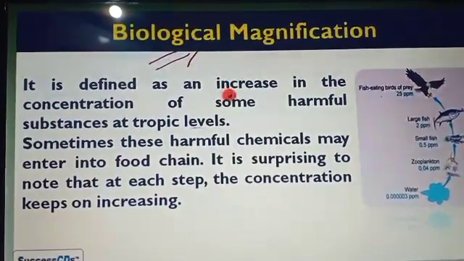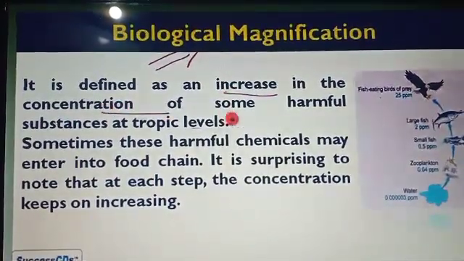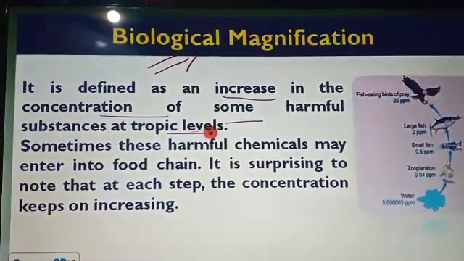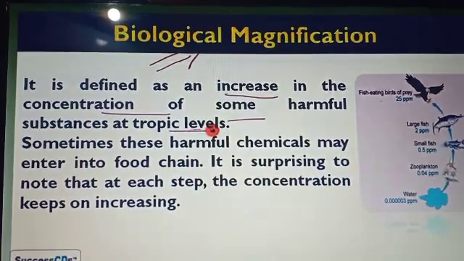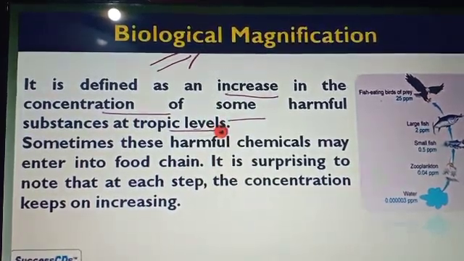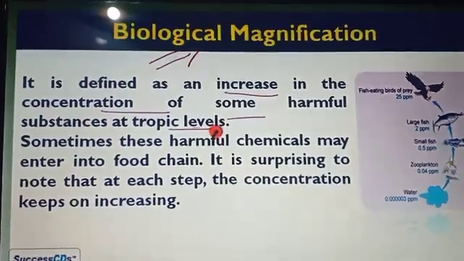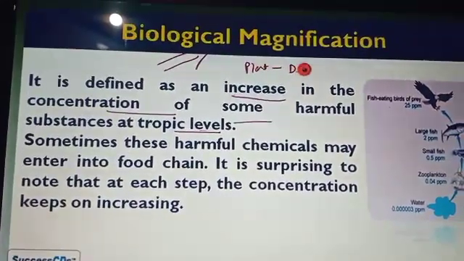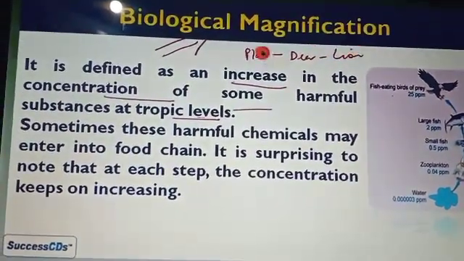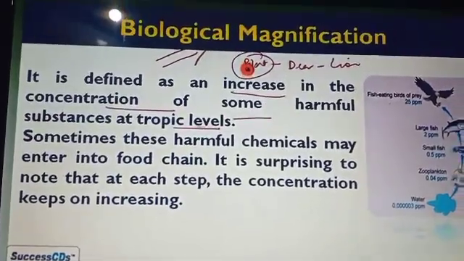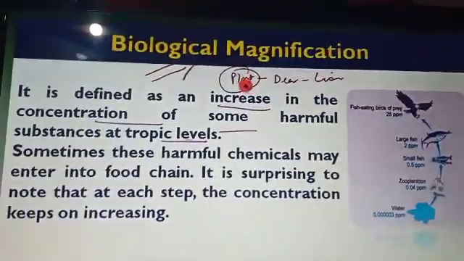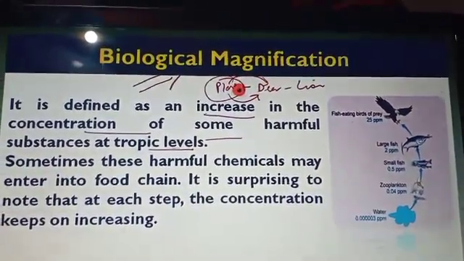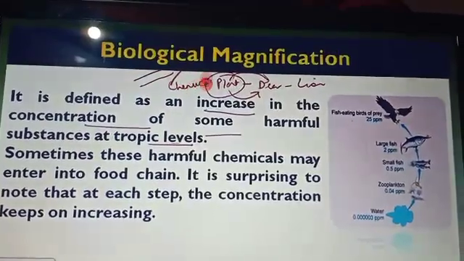Now the next topic is biomagnification, also called biological magnification. If some harmful toxic substances are introduced in the food chain, for example pesticides and other chemicals, fungicides, etc. This kind of pesticide and fungicide, which controls pests and fungi, is absorbed by the plant.